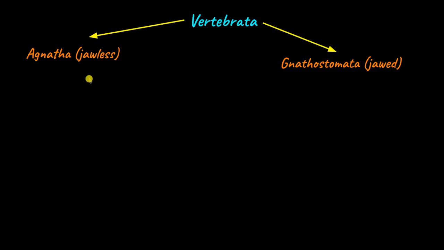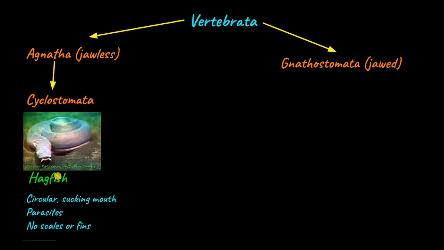There is one class classified under Agnatha, which is Cyclostomata. Cyclostomata, such as hagfish and lampreys, are marine organisms. They have a circular sucking mouth because they don't have jaws. They live as parasites on other fishes, but their body is not covered with scales and nor do they have any fins.